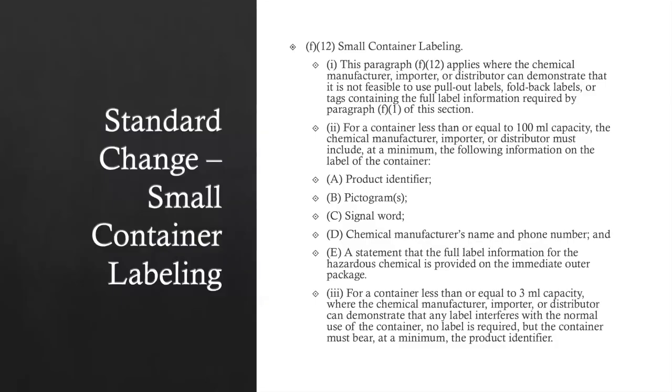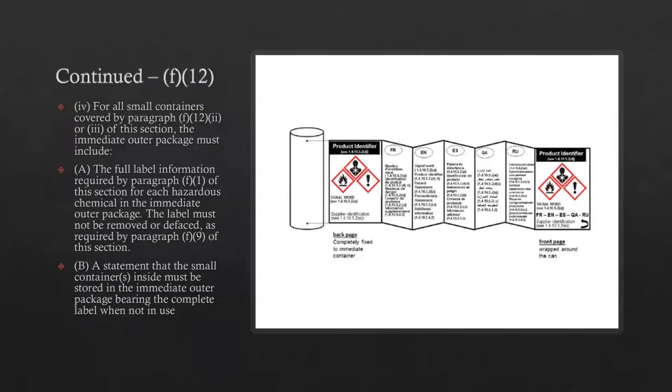When dealing with small shipping container labels, that is, containers that are 100 milliliters or less, OSHA has recognized the difficulty in adding a GHS-style label to a container of this size, and has amended the standard to add a section for small container labeling, so employers and manufacturers have some flexibility when creating these labels. When creating these labels for small containers, OSHA has allowed for some information to be left off the immediate container label, but would require that the small container be placed in a secondary outer package, which would then have to have the full label information.